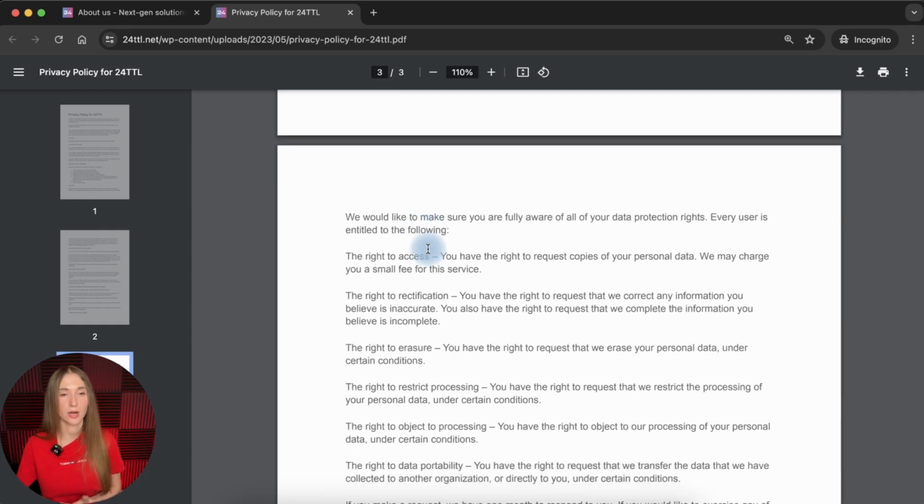I also cannot find the information about, for example, international data transfer. This is actually very difficult to assess because I still cannot understand for which jurisdiction the company is, so where the official place of the company's registration is.